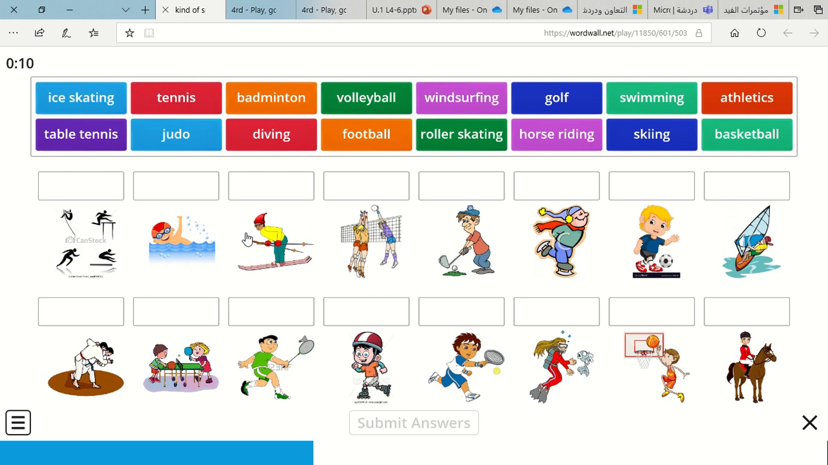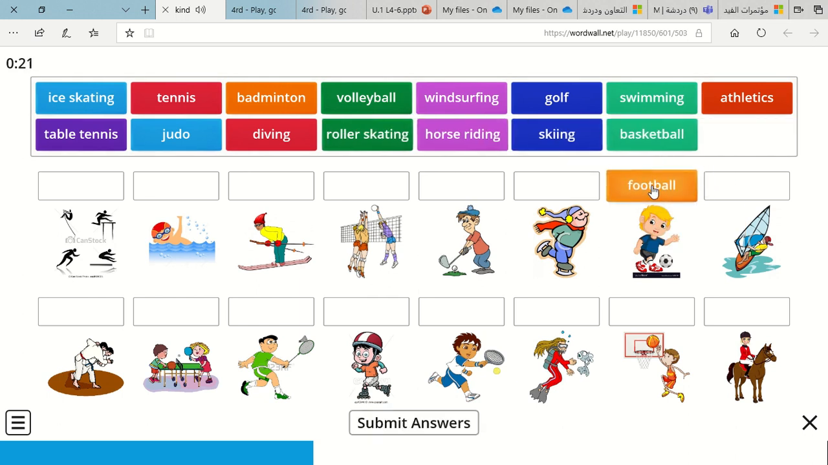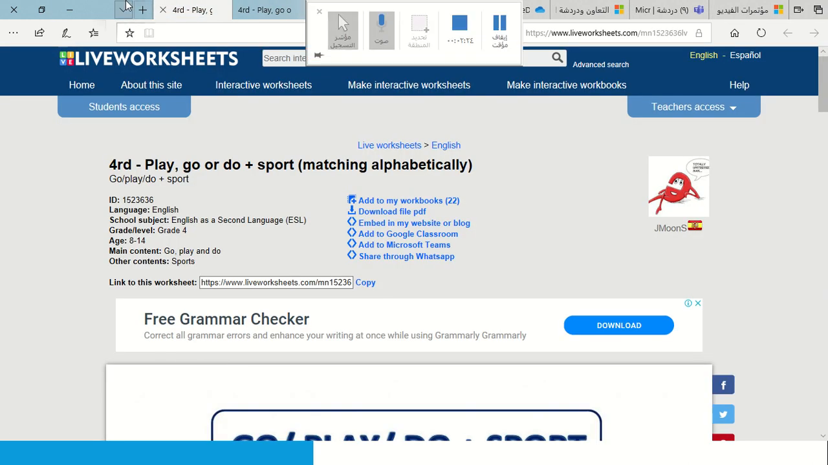For example, let's do this one for you. What is it? What can you see here? Football. Where's football? This one. So you have to match it with the correct pictures. Okay? So you have to do all of these. This is a revision for you, to check your understanding or to check your knowledge, if you know the names of the sports. Okay, my students? Good. Now let's go back.